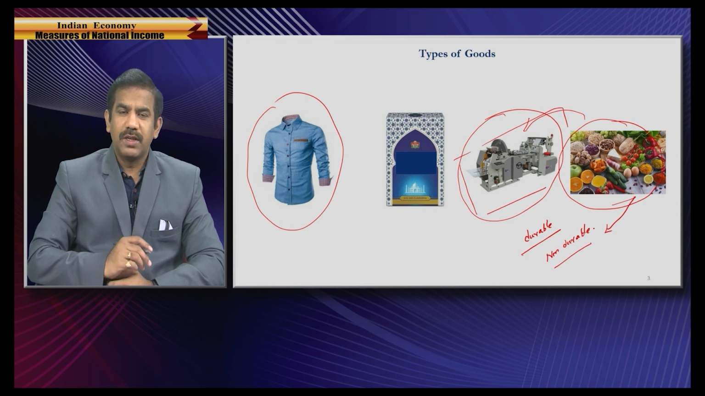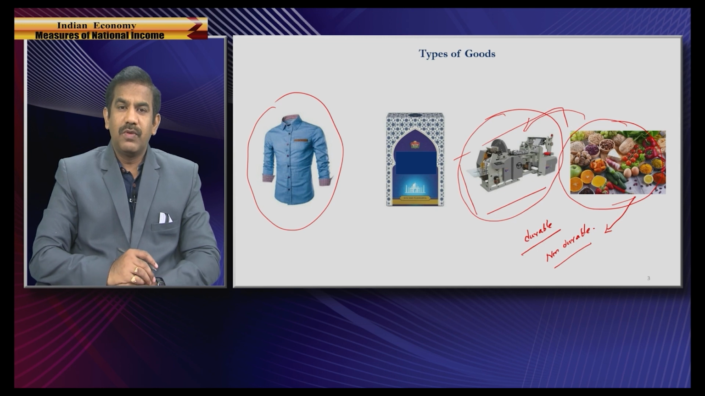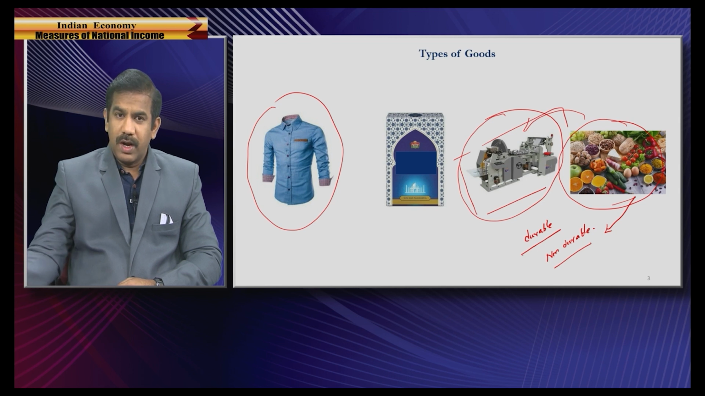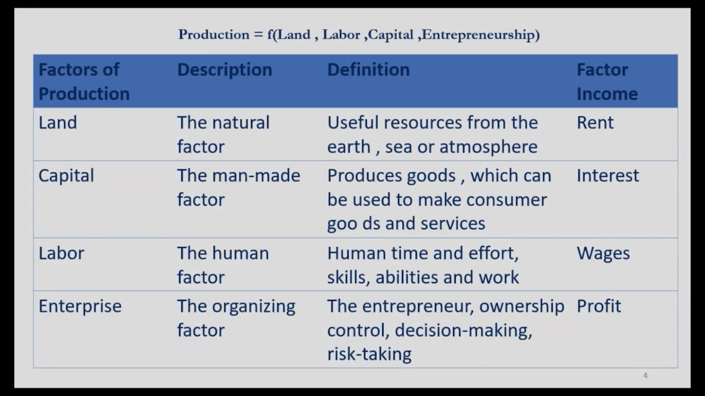So, I hope you understand the difference between various types of goods, and it is very essential to understand this difference in order to understand the definition of national income. Now, let us look at the second most important part of understanding the concept of national income, and this is what I call factors of production. What do you mean by factors of production? Factors of production are the quintessential elements to produce any other goods and services.